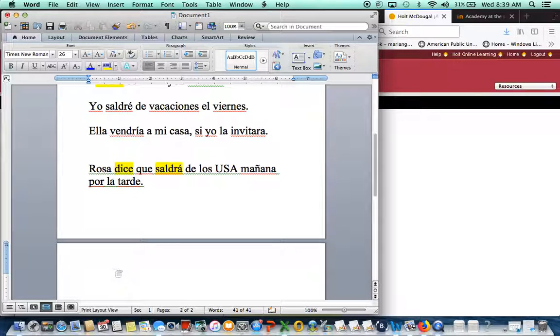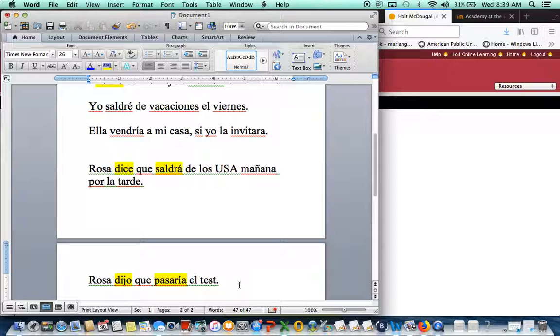And then we keep talking about Rosa. You told me Rosa is leaving in the future, she's supposed to leave the country tomorrow morning. And then you told me she passed the test. So you will say Rosa dijo, in this case it's past tense, right here, que pasaría el test. So this one has to be in past tense and this one has to be in conditional, okay? Rosa dijo que pasaría el test. You're reporting that to me.